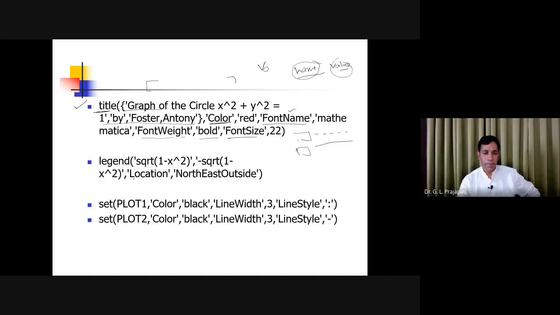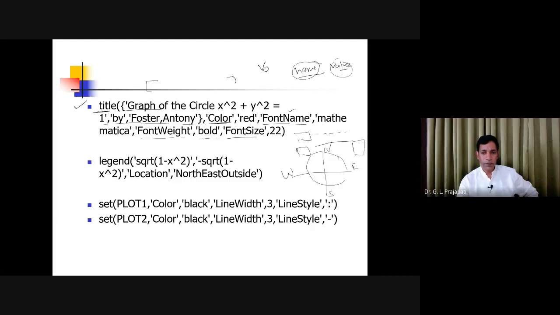And the location you are keeping is northeast outside. So northeast outside. You have the plot, and you have the north, the south, the west, and the east. So you want northeast and outside, meaning outside of the graphics area. So here you have the legend, on the northeast side.